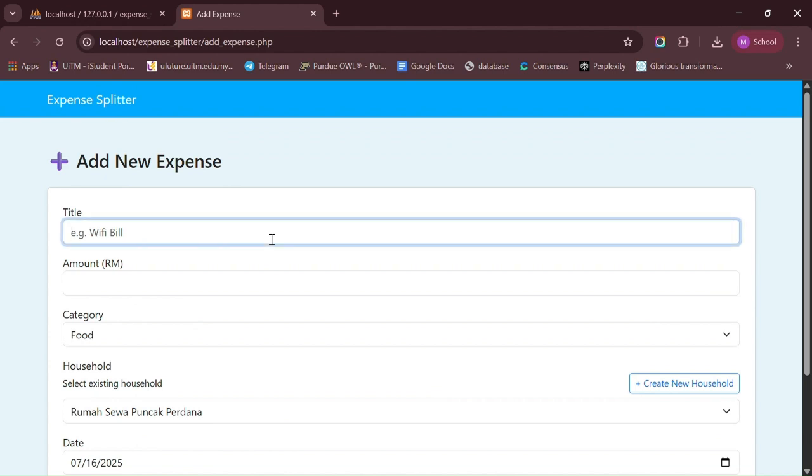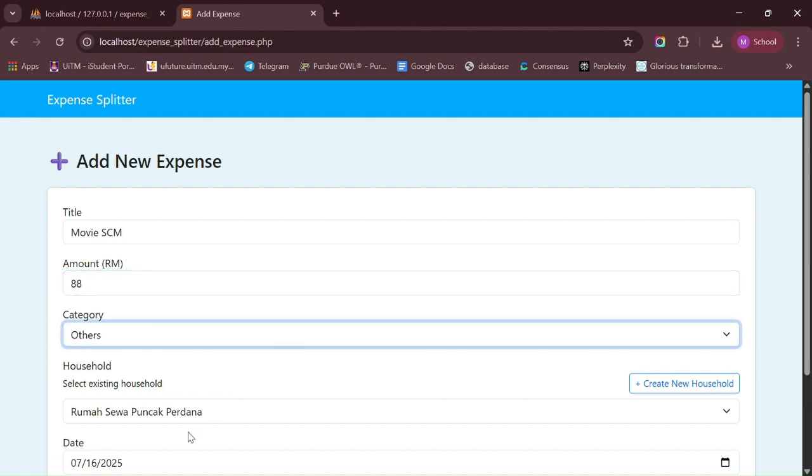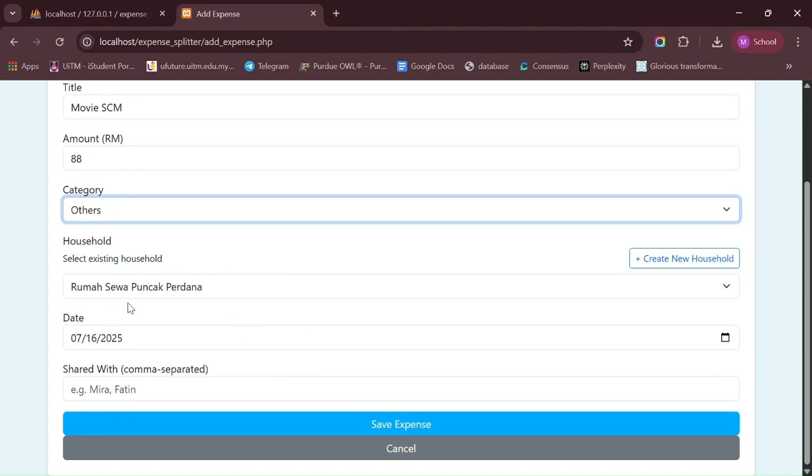So for example, for the title, I put the movie SCM, and the amount, let's say 80 ringgit, and the category I put others, and I choose this new household.